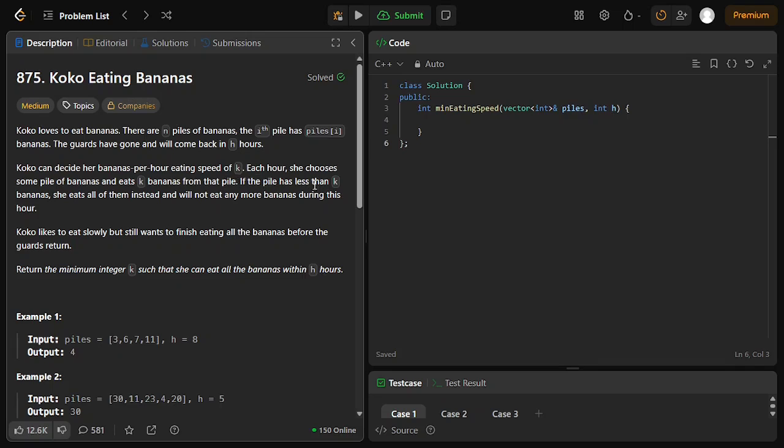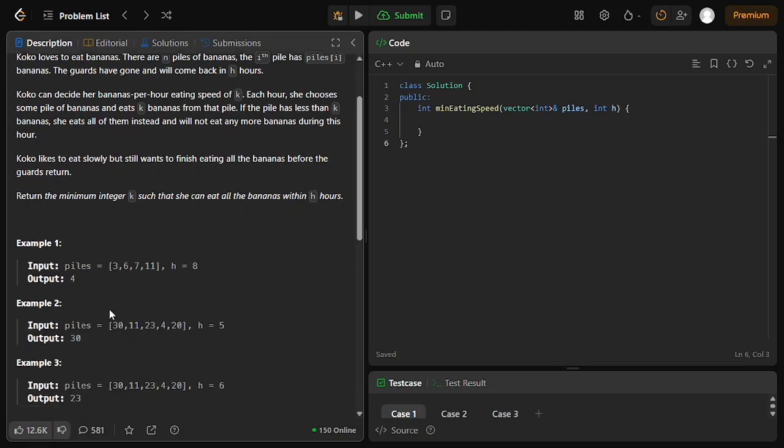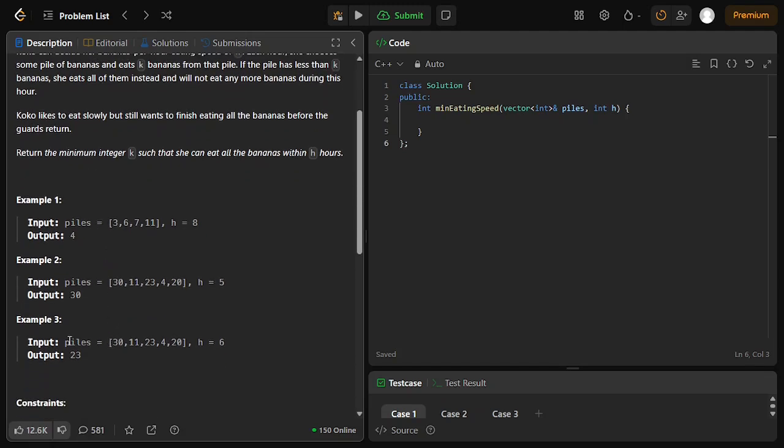If the pile has less than K bananas, she will eat all of them instead and will not eat any more bananas during that hour. Coco likes to eat slowly but still wants to finish eating all of the bananas before the guards return. Return the minimum integer K such that she can eat all of the bananas within H hours.